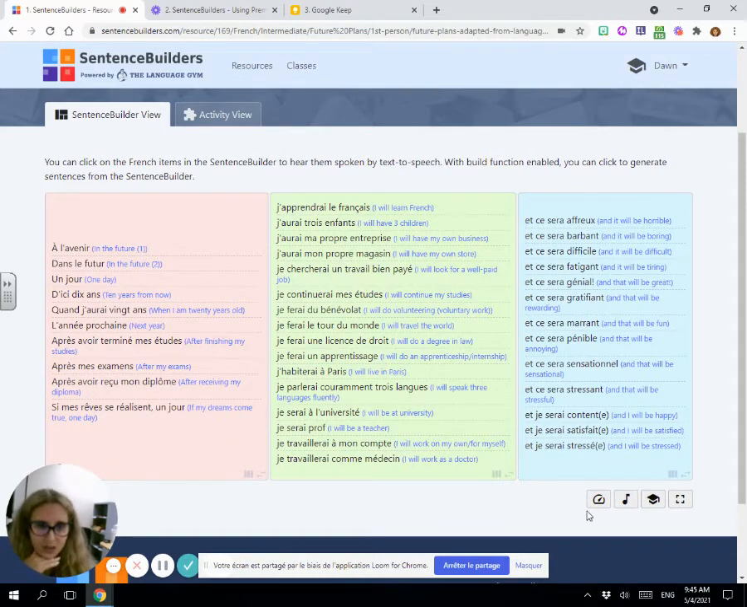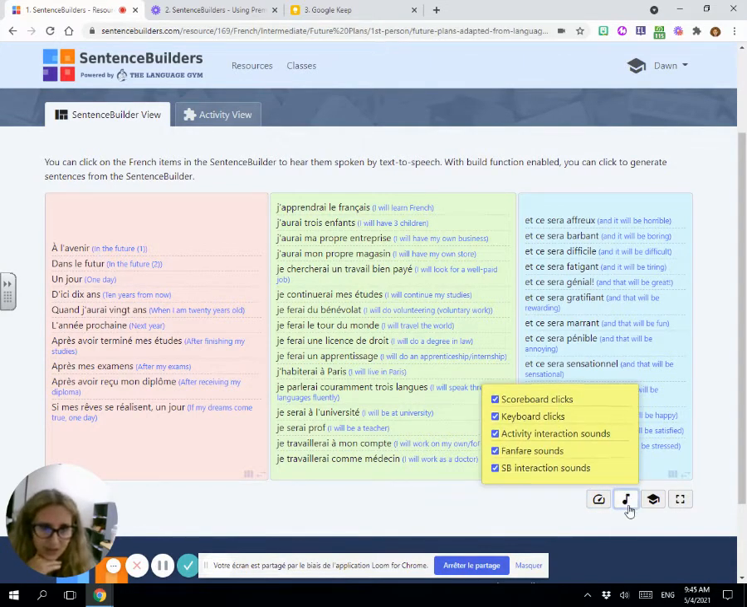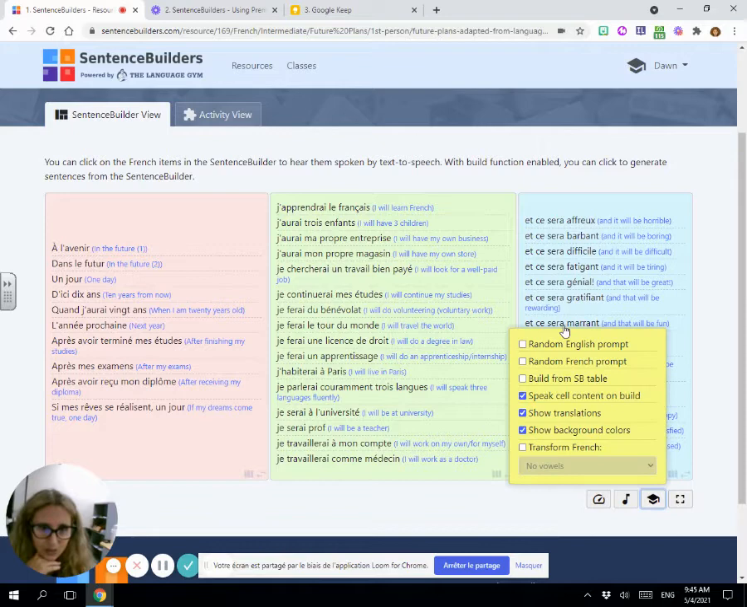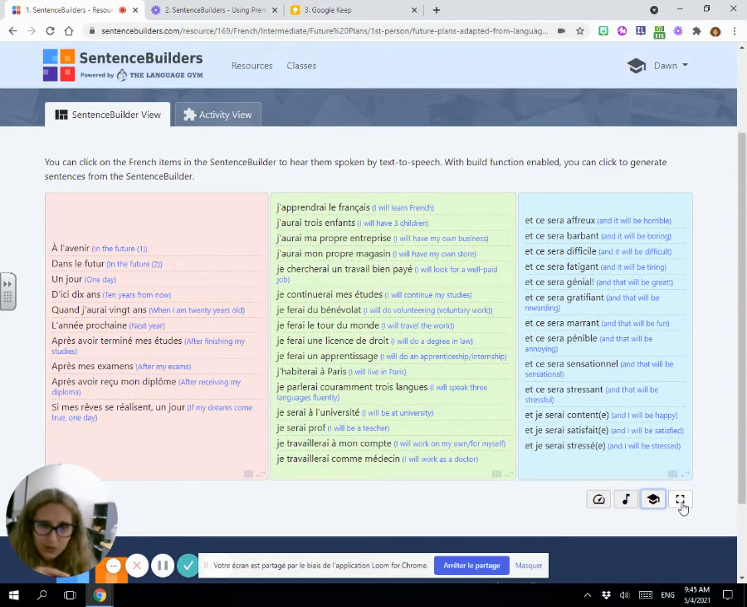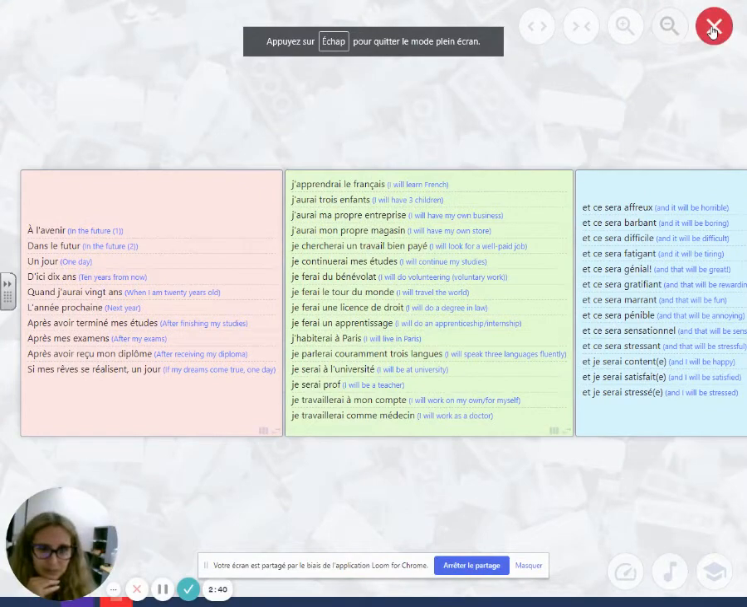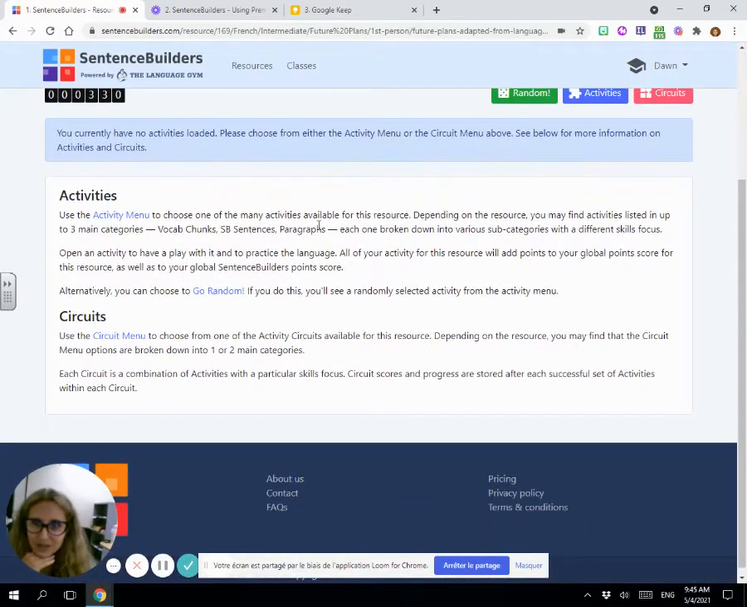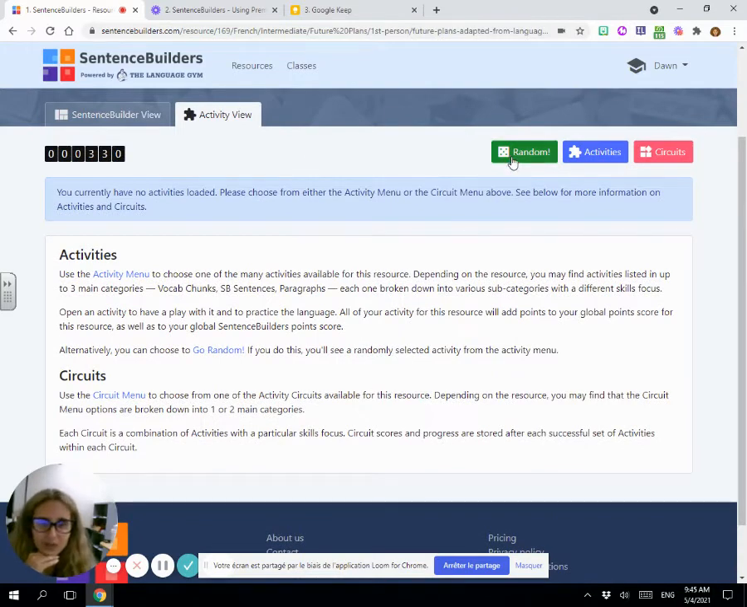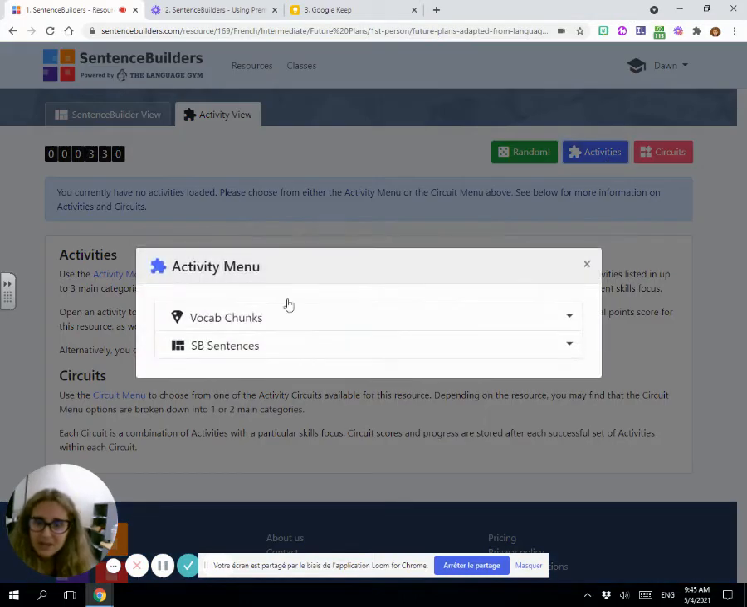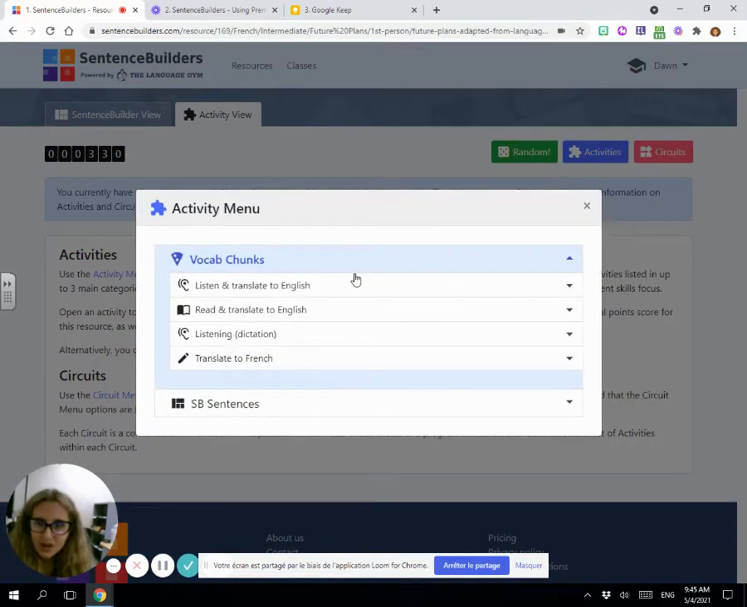Okay, the same functions apply here. I can change the speed. I can change the sounds. I can change my different options here and do that. And I can full screen it. Okay, when I go to my activities, I'm going to have fewer activities to do, right? So there's random. Again, if I were doing this on the board or if I were a student working independently, I could do that. When I look at my activities, I will not have paragraphs. I will have vocab chunks activities that I can assign.